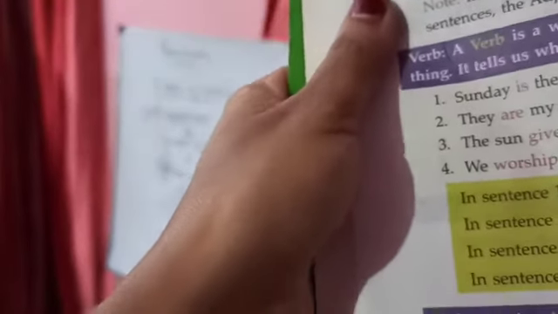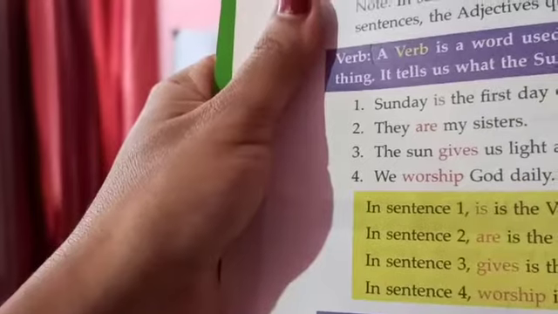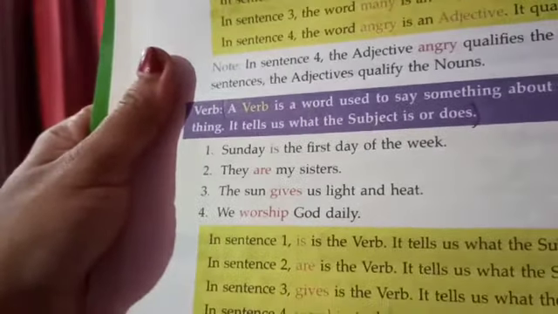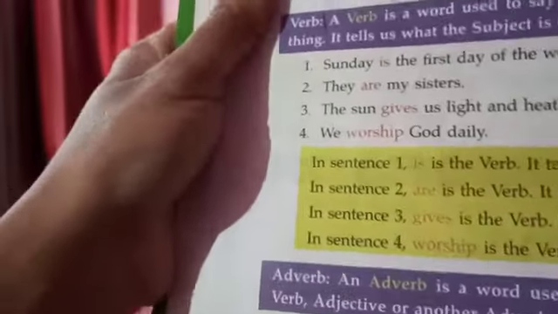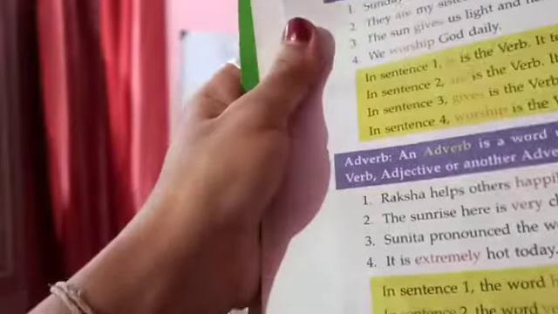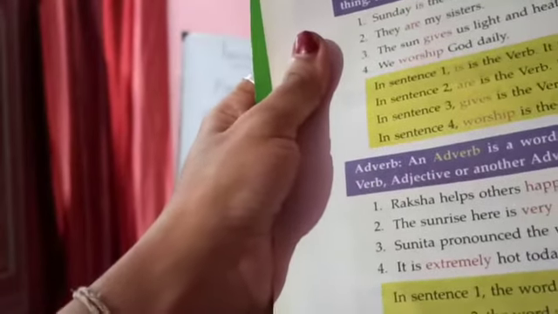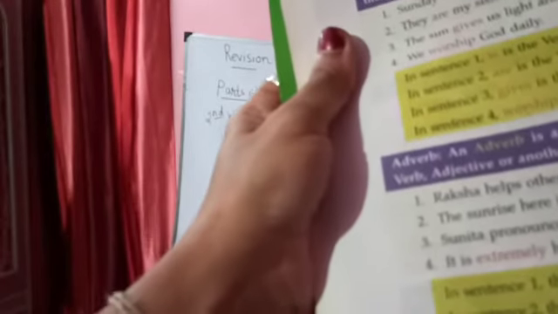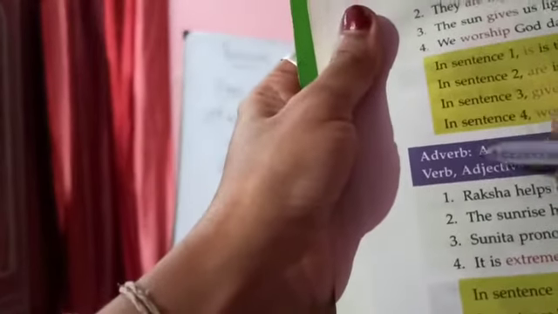It tells us what the subject is or does. Okay, then this you have to learn by heart, the verb. You can define verb of your own also. Now what is an adverb? An adverb is a word used to add something to the meaning of the verb, adjective or another adverb. So this you have to keep in your mind.